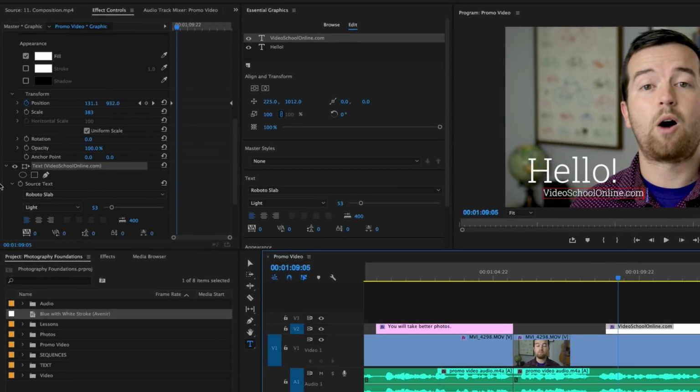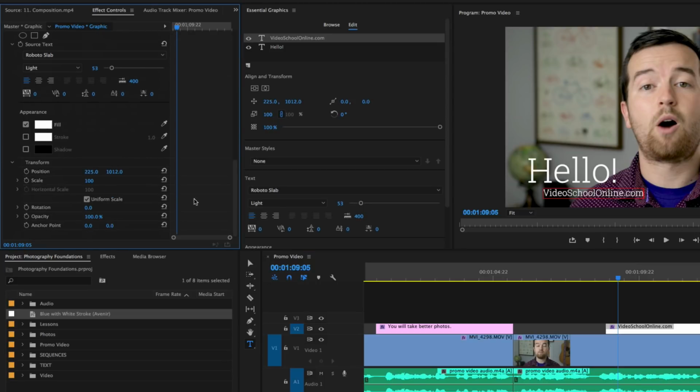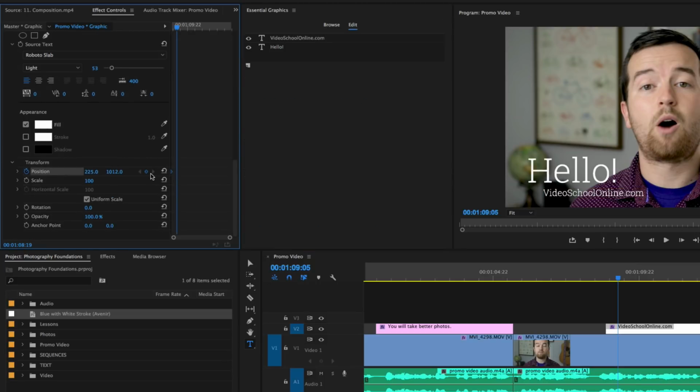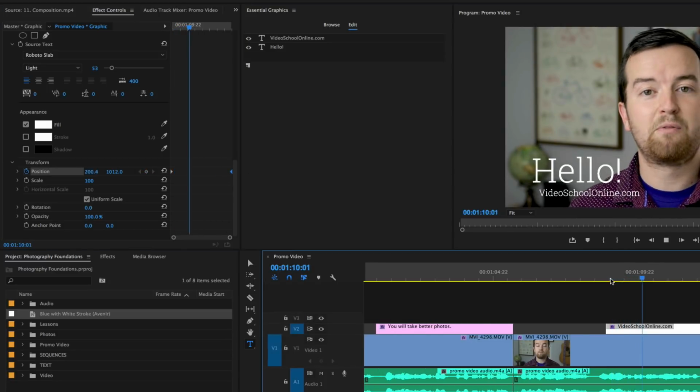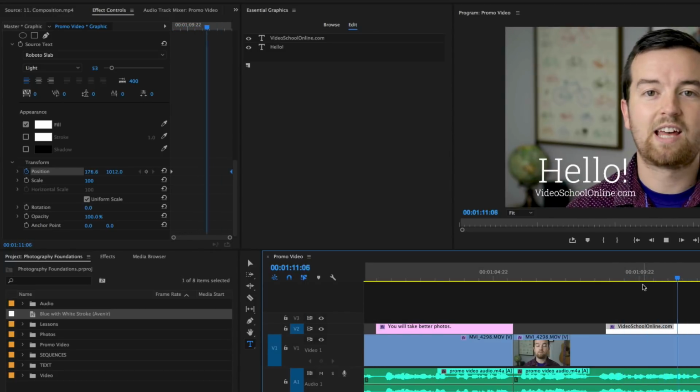So let's go to this text in our Effects Controls panel, drop down its transform properties, set a keyframe, move it to the very beginning, and then let's move it to the left. And you'll see when you change it, if there's already a keyframe on this property, it automatically creates that keyframe for you. You don't have to click the stopwatch to add a keyframe afterwards. And I'll just take that keyframe and move it to the very end. So now we have these two text layers moving back and forth on our timeline.